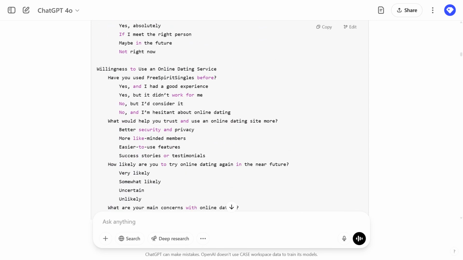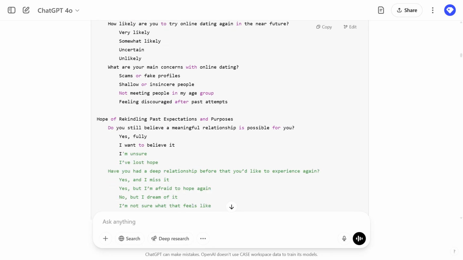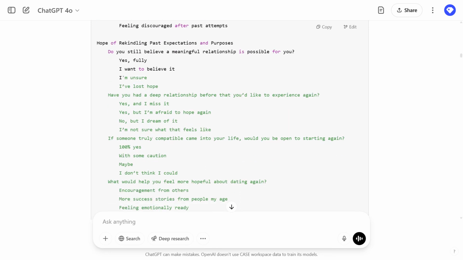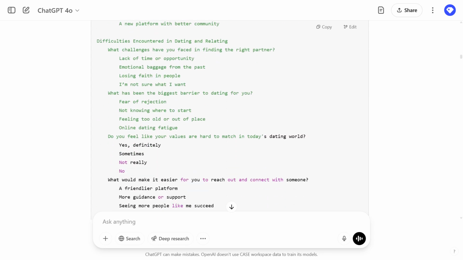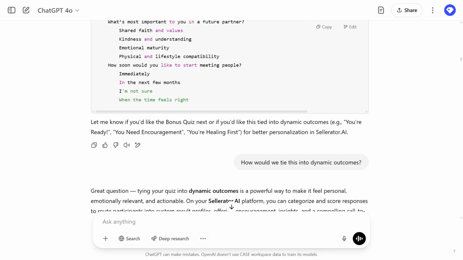Good. Then willingness to use an online dating service. That was a category that ChatGPT suggested, talking about our product, and then they can give us some feedback about that. Good. Here is how much hope do they have? Okay, so far so good. And a couple of other questions and categories. In total, it's actually 30 questions.